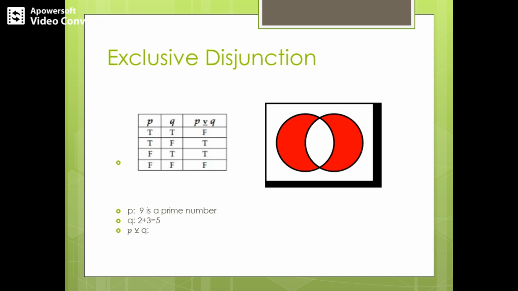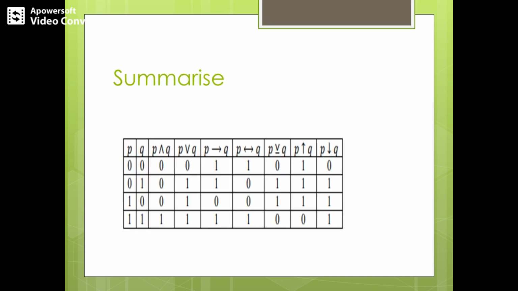Either P is shaded or Q is shaded. You can observe the intersection is not shaded. It is very clear that if either P becomes true, or if Q becomes true, then the final result is true. So summarizing, we have observed so many logical connectives.